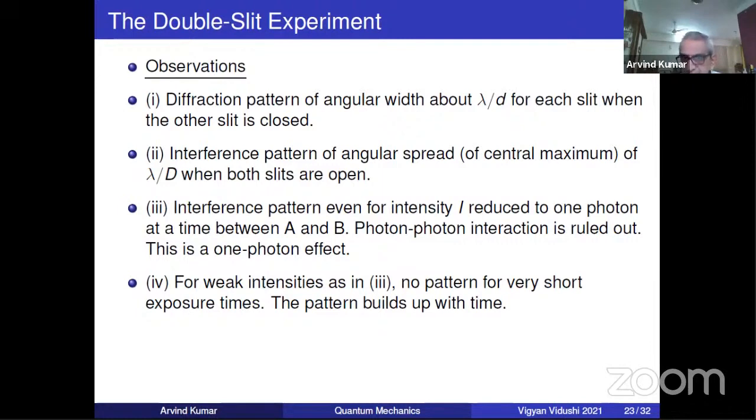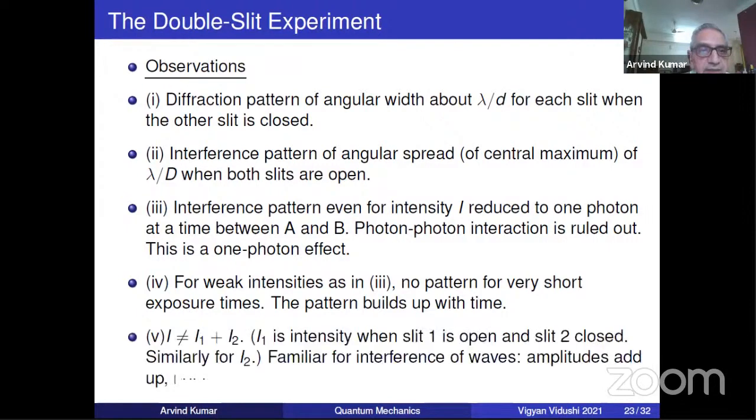I told you even for weak intensities, there's an interference pattern. But if you look carefully one by one, then what you see is the photon sometimes is on one spot, then sometimes elsewhere, and over time it will give you an interference pattern. So intensity remains the same, but your exposure time is more. Then only you get it. And of course, the usual thing for any interference is that the total I is not equal to I1 plus I2. You know the famous thing that in light interference, amplitudes add and intensities don't add. In fact, the difference from the sum of intensities is the interference term in optics. Exactly the same thing here.